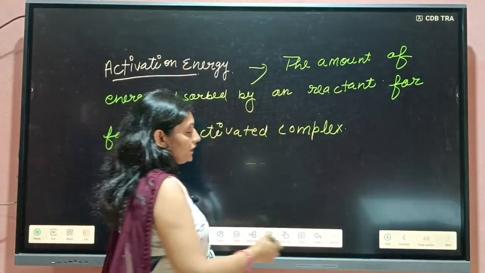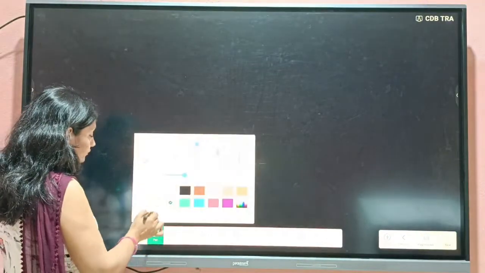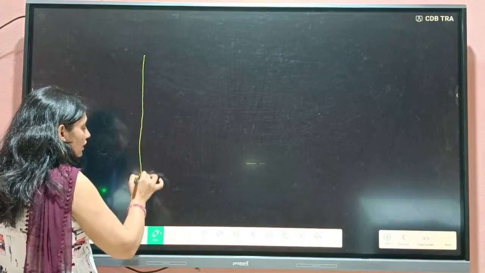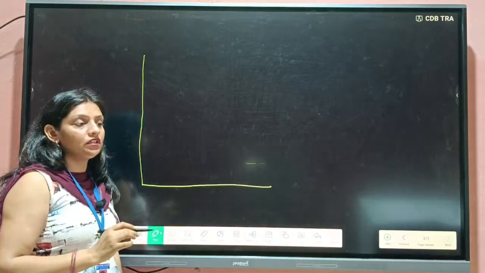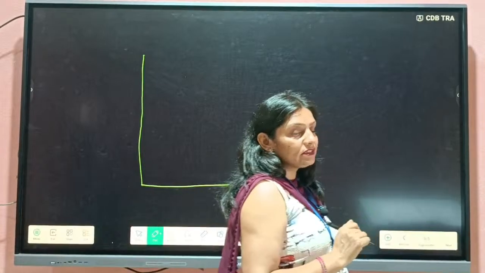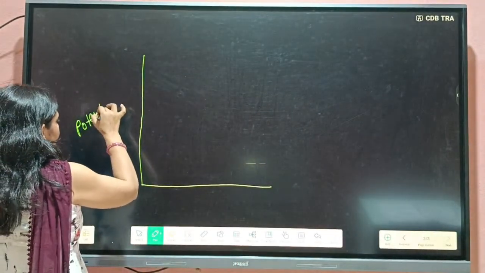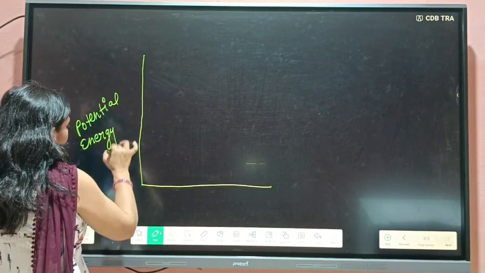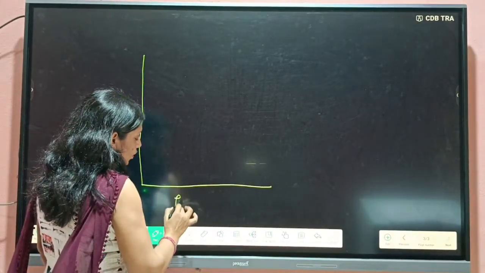Just try to understand with the help of a diagram. Students, let us consider we are making a graph between potential energy and progress of reaction. This is the potential energy versus progress of reaction.